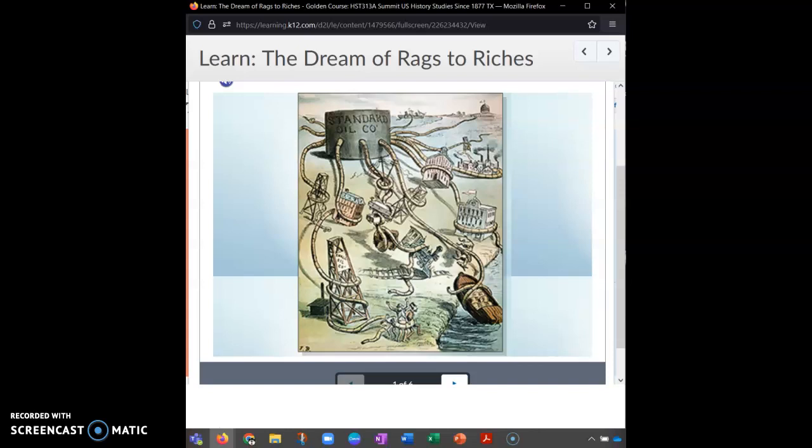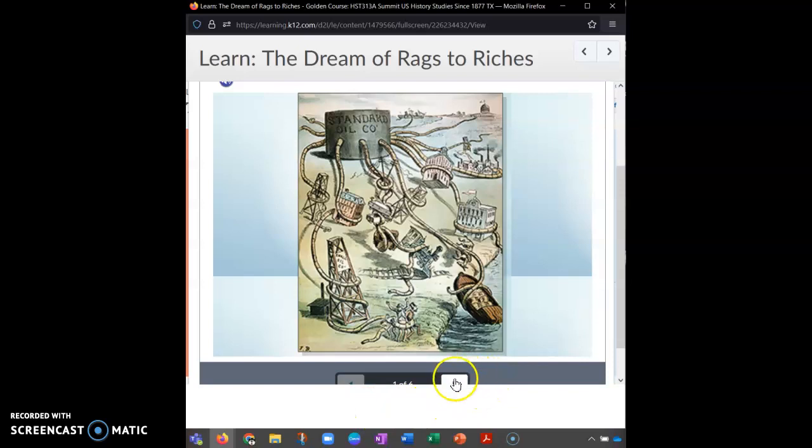Rockefeller accomplished this by forming a trust, a group of companies run by a single board of directors. His trust included other oil companies, as well as companies that supported oil refining, railroads, pipelines, oil barrels, and so on. The trust allowed him to build a monopoly by eliminating competition. This cartoon depicts the cartoonist's opinion of Standard Oil. Study the political cartoon, then click the button to begin.